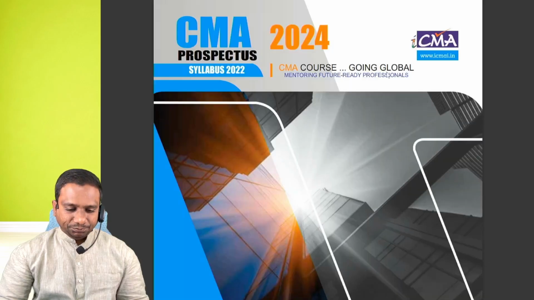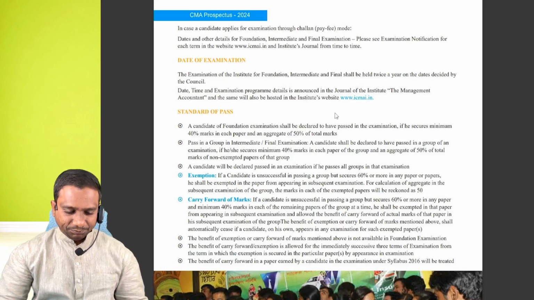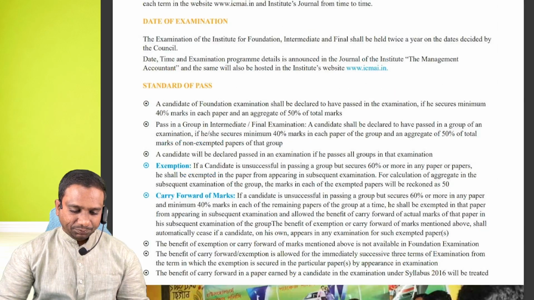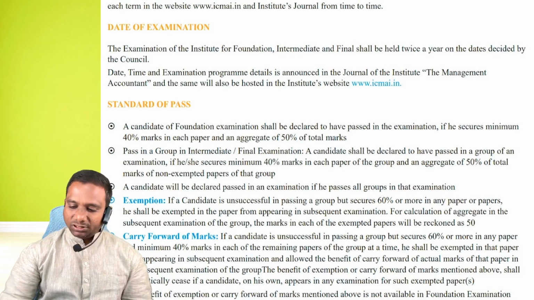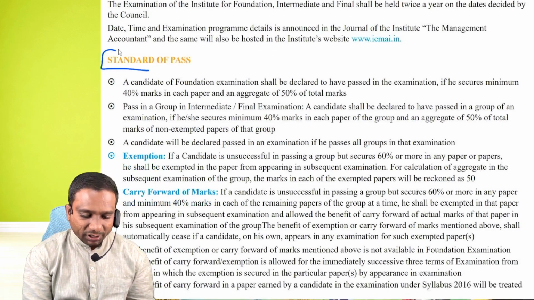Just a minute, it is opening. Page number 46. Yeah, here you find, observe, standard of pass. The same points I have kept in a logical order. You can check this.